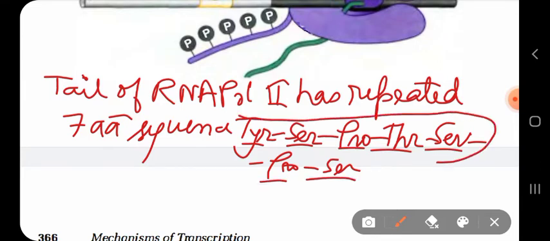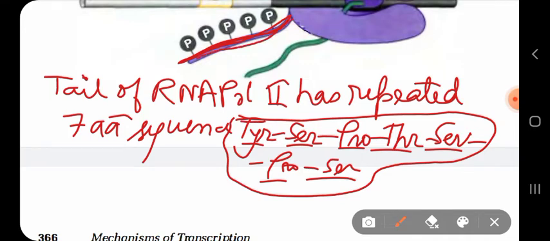So this amino acid sequence is repeated about 52 times in the human RNA polymerase 2. So the tail consists of this repeated 7 amino acid sequence joined by the peptide bond: tyrosine, serine, proline, threonine, serine, proline, serine.